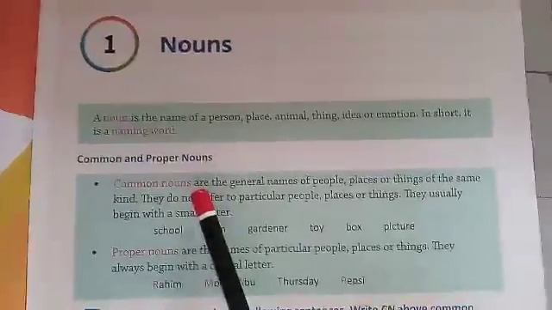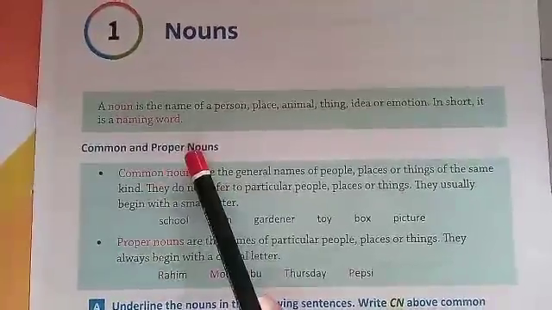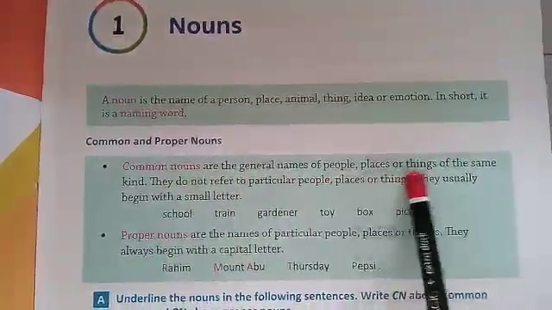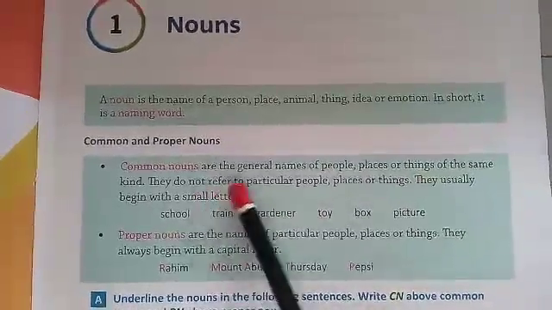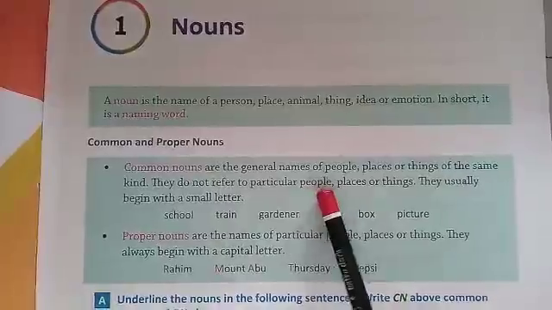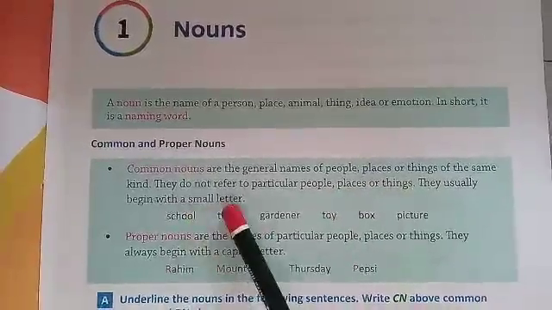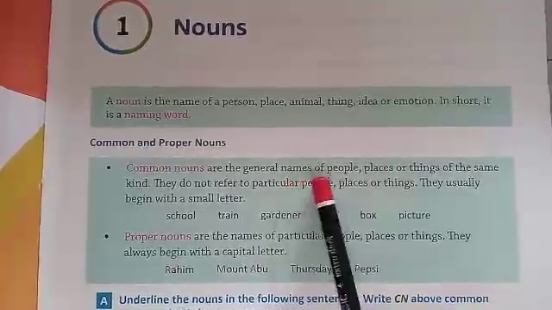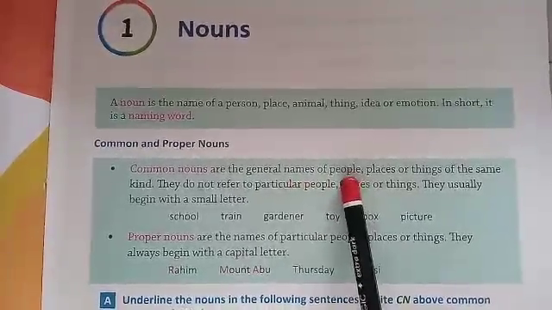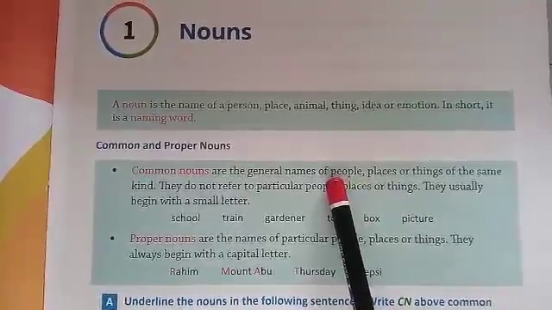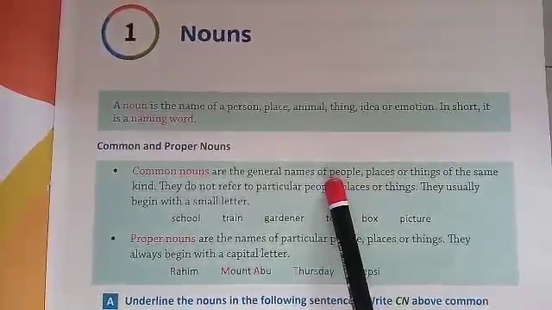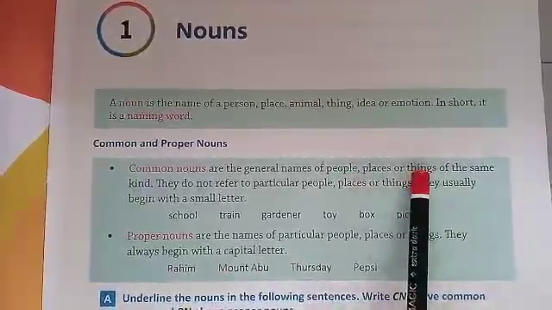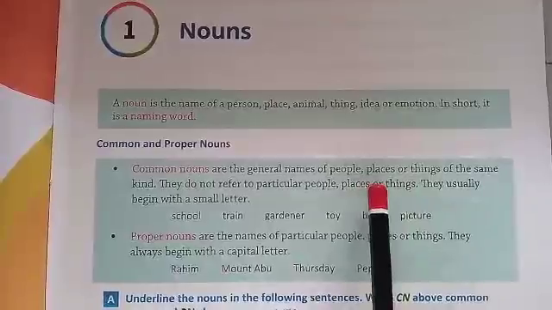So it is classified into two: one is common noun and the other is proper noun. Common nouns are the general name of people, places or things of the same kind. They do not refer to a particular place, person or thing. They usually begin with small letters. For example, temple, school, toy, box, picture are common nouns.